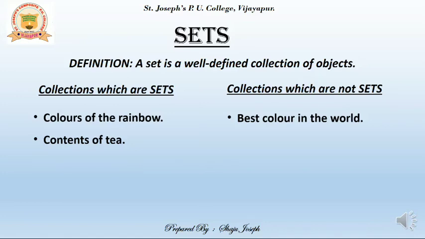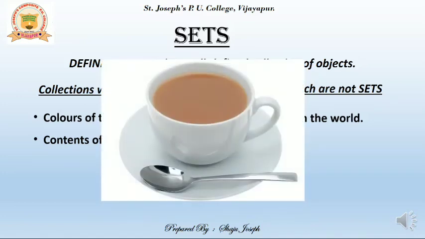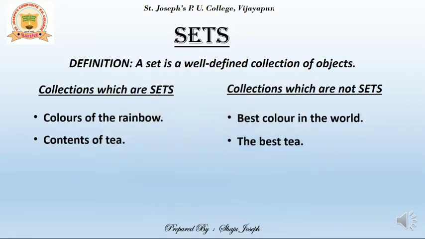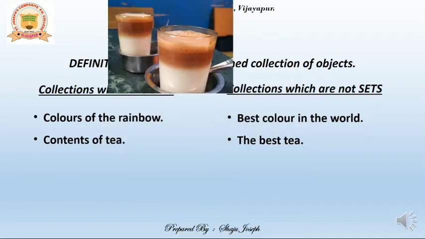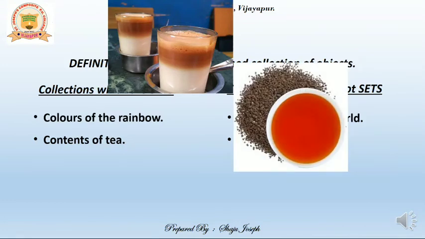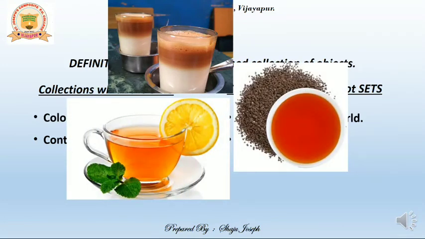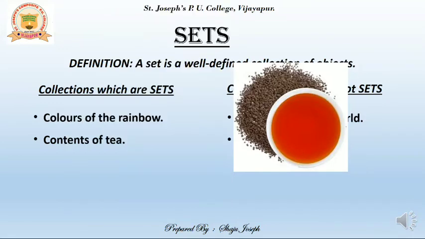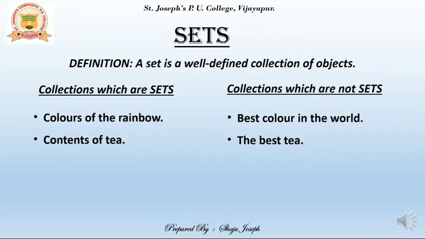How about contents of a tea? Generally, when you ask this question, people may say tea contains tea powder, milk, water and sugar. But if you talk about which is the best type of tea in the world, in that case, one may come up with Kashmiri tea, another one may say that's Assam tea. Some may say that's lemon tea or some green tea or other types. So again, the answer keeps on changing. That means it is not well defined.